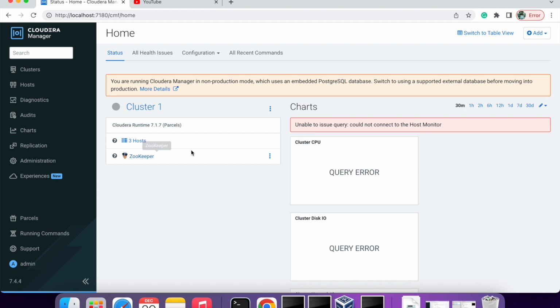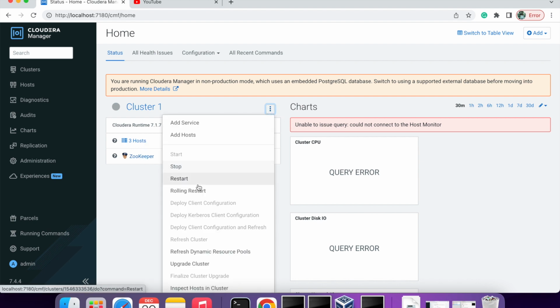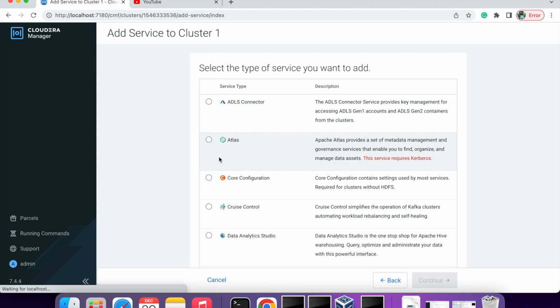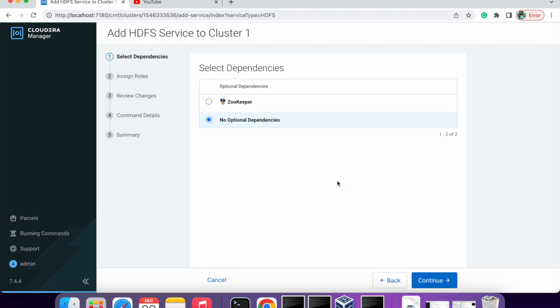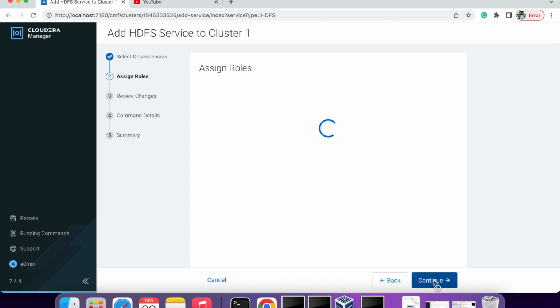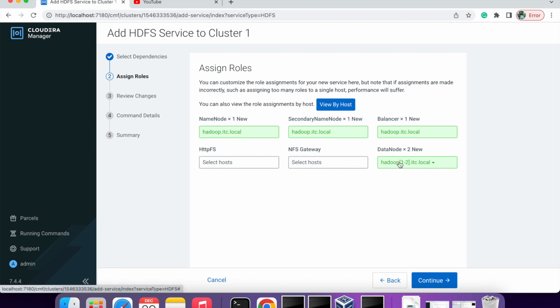Now ZooKeeper is there. Now you can add service and install HDFS. So this is the storage for you. So this is where you need to choose ZooKeeper. So this is where your data will be stored. So for data node, let it be all hosts, and let this be default.